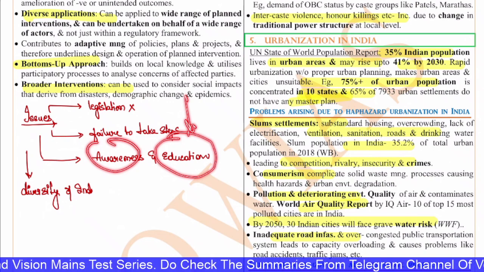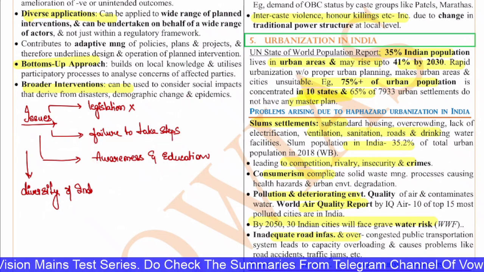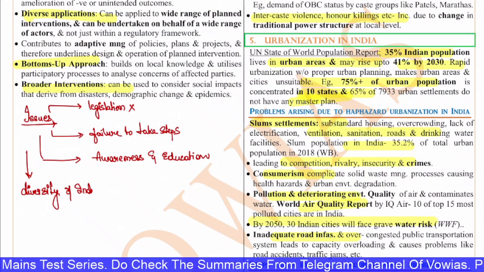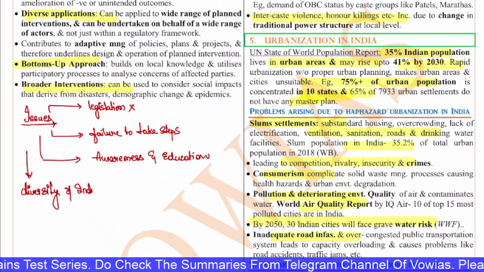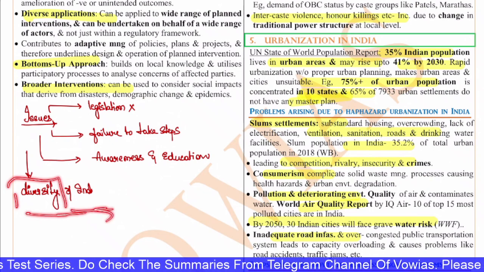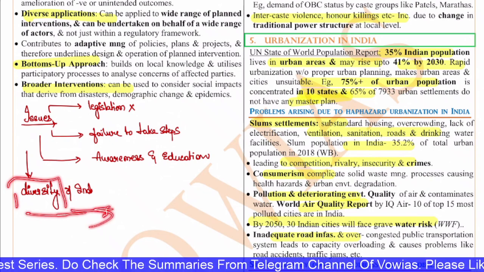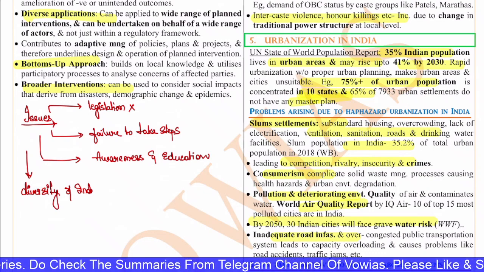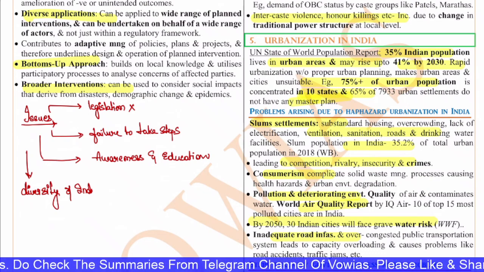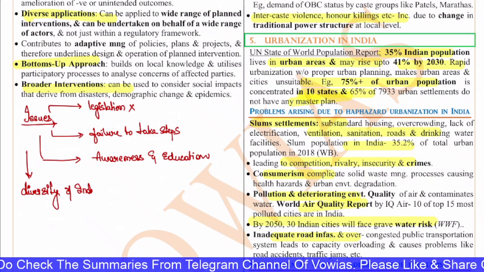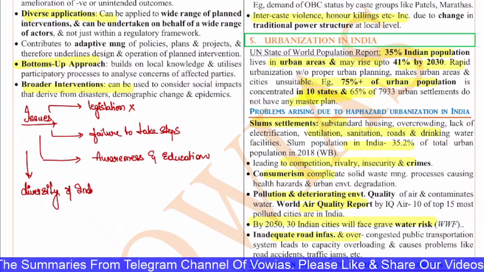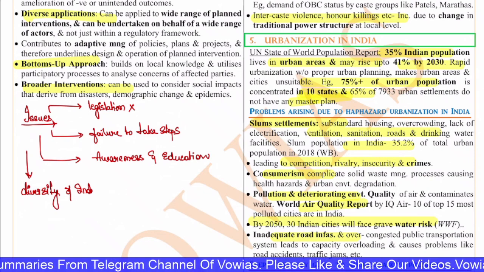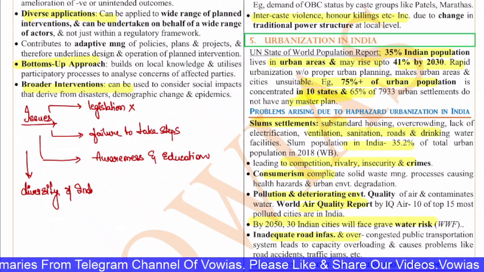Also, awareness and education among the people is minimal. Because of this, the dominant castes and classes will try to dominate the lower class people. And India is a very diverse country, so we cannot have a single type of policy for all the regions. It becomes very difficult to form policies region-wise and assess the impact there, so that becomes very complicated and difficult. So these are the issues.